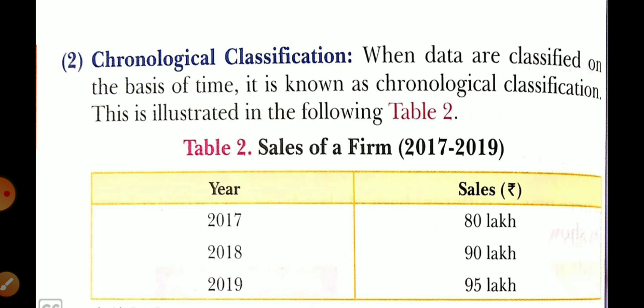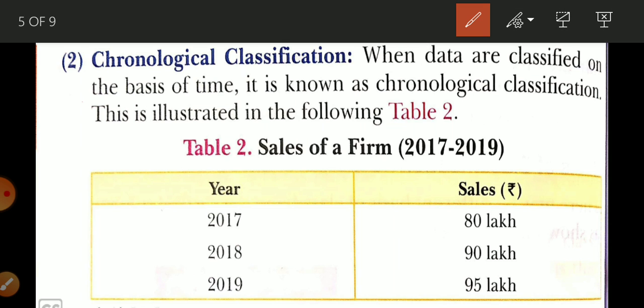Now next is chronological classification. Chrono means what? Time. When data are classified on the basis of time, remember the keyword here is time. So when data is represented on the basis of time, then it is known as a chronological classification. Okay student, here the same thing.